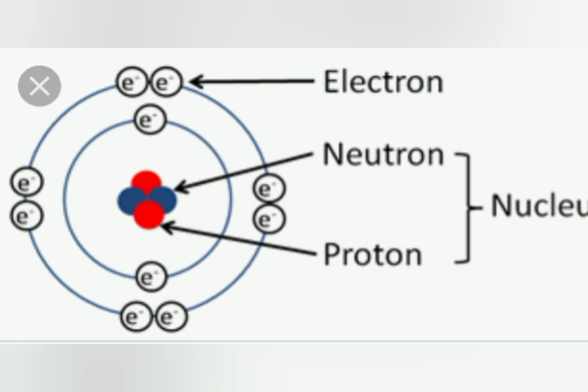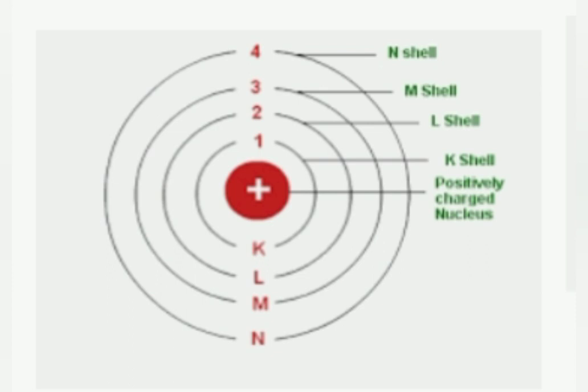Later, Niels Bohr could explain the atomic stability. According to him, electrons revolve in fixed orbits or shells around the nucleus at very high speed with a fixed amount of energy. The electrons present in these shells neither lose nor gain energy until some external force is applied on them.